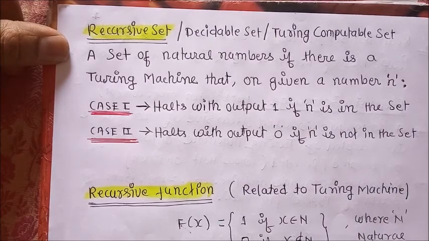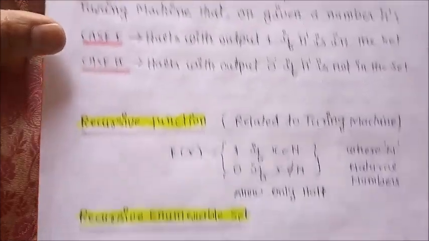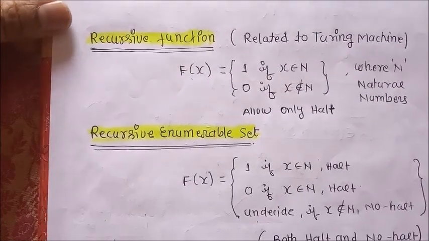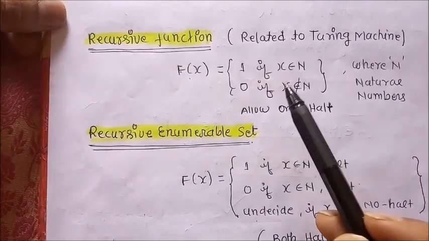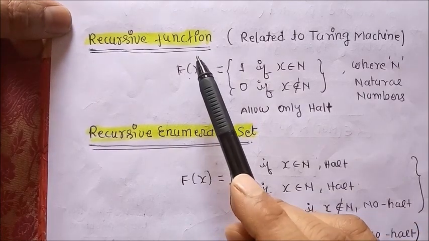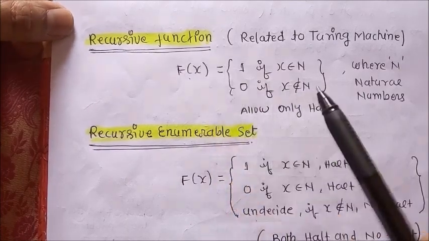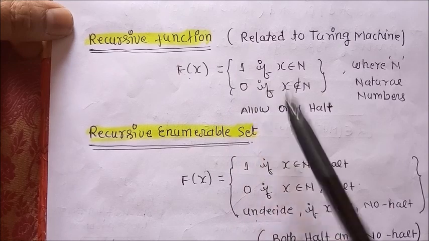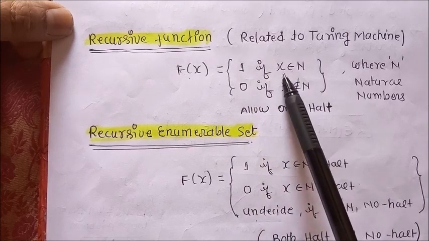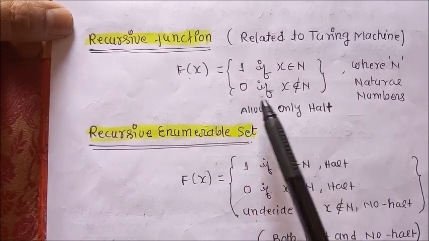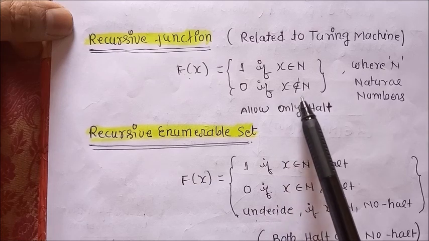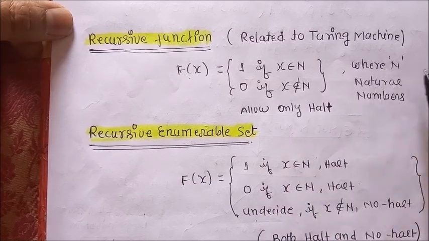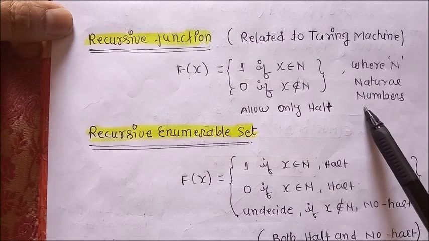We can easily convert this recursive set into a recursive function like this: f(x) = 1 if x belongs to N and 0 if x does not belong to N, where N is the set of natural numbers,